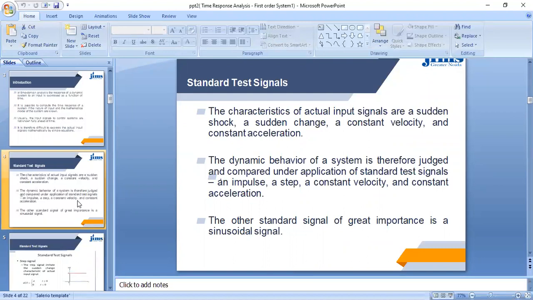The characteristics of actual input signals are a sudden shock, a sudden change, a constant velocity, and constant acceleration. These are the main terms: constant velocity, constant acceleration, and constant position. The dynamic behavior of the system is therefore judged and compared under application of the standard test signals: an impulse, a step, a constant velocity, and a constant acceleration. The other standard signal of great importance is a sinusoidal signal.